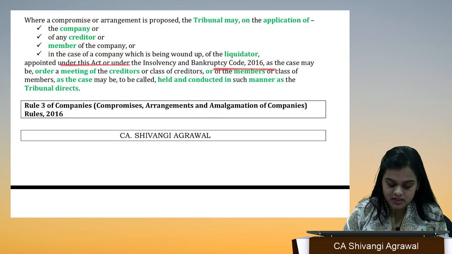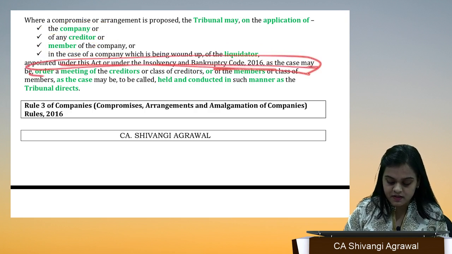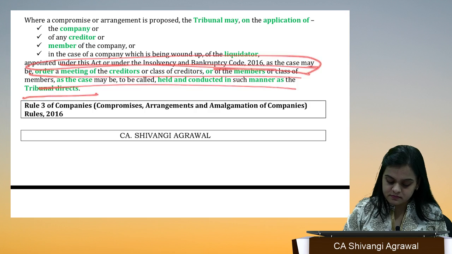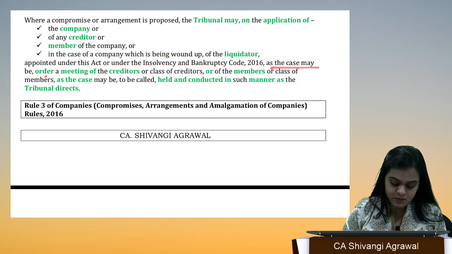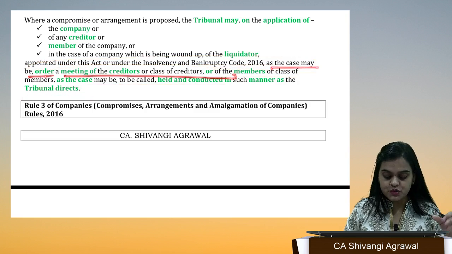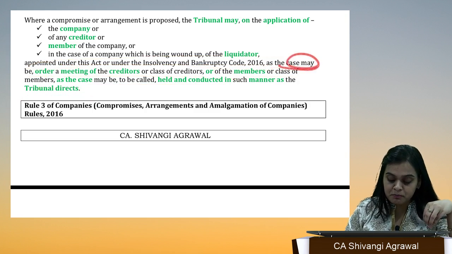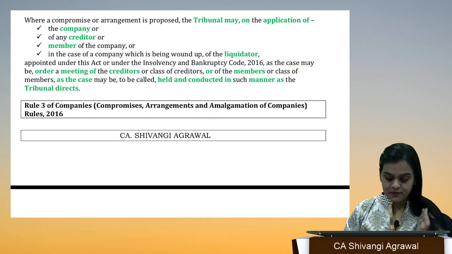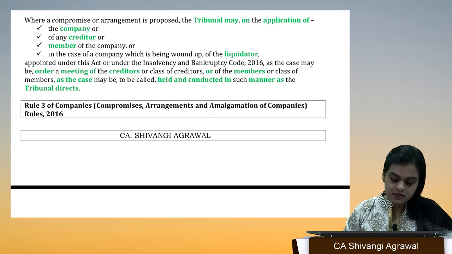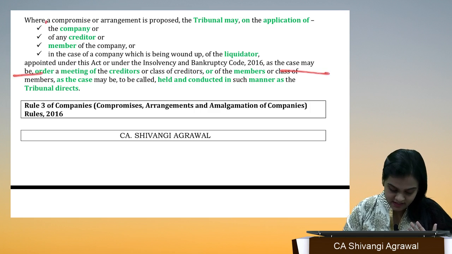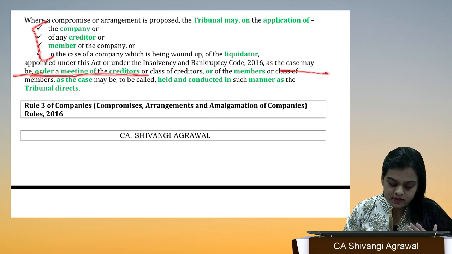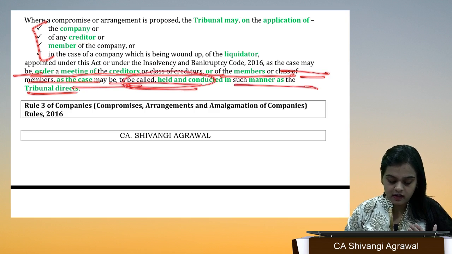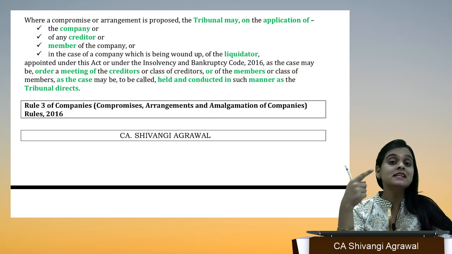Okay, the liquidator, where is it appointed? It is appointed under IBC or the Companies Act, as the case may be. The tribunal, after receiving this application, may order a meeting of creditors. That means it is at the discretion of the tribunal. It may order a meeting of the creditors or class of creditors or members or class of members, as the case may be, to be called, held and conducted in the manner in which the tribunal is directing.